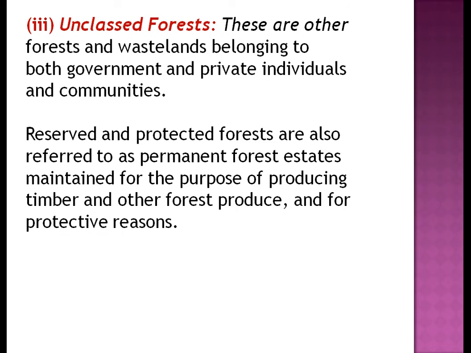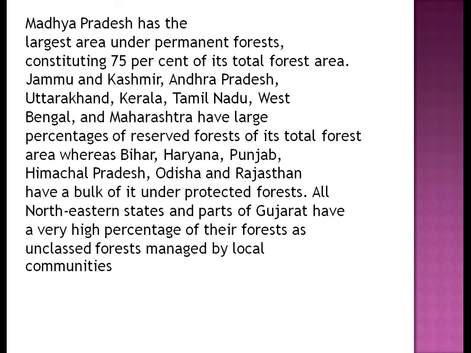Moving further, Madhya Pradesh has the largest area under permanent forest, constituting 75% of the total forest area.